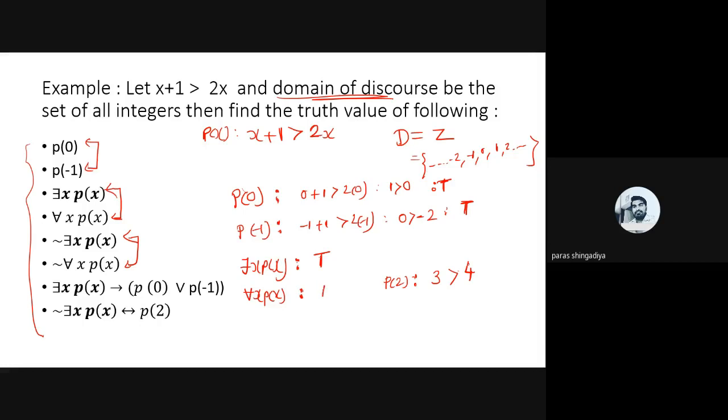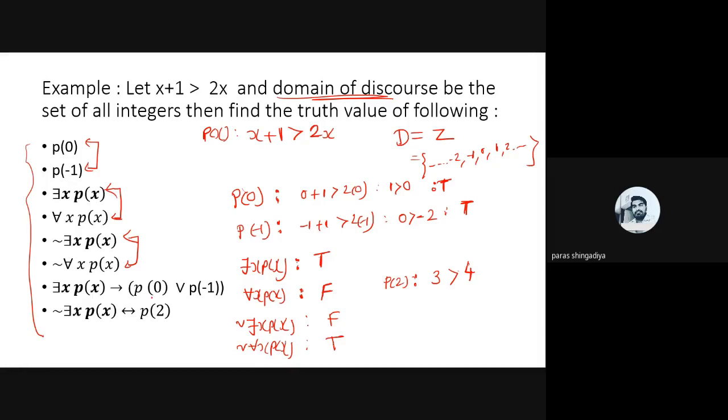So for every x, P(x), what will it be? That is false. The statement is not becoming true for all values. If a single value makes it false, then find such a value, and on this value you can say that the answer is false. And now as per these both values we can define its negation. So the negation of 'there exists x, P(x)' will be false. And negation of 'for every x, P(x)': negation means what is true becomes false, and what is false becomes true.